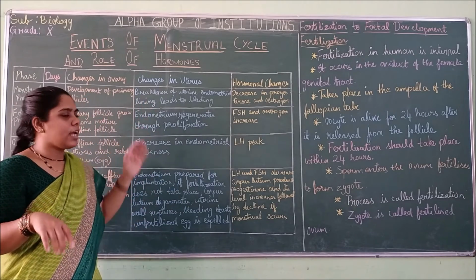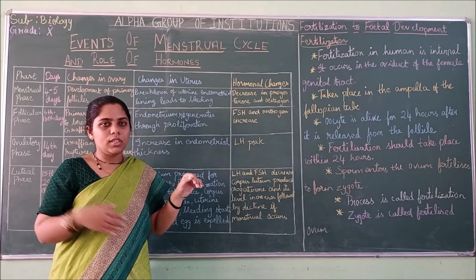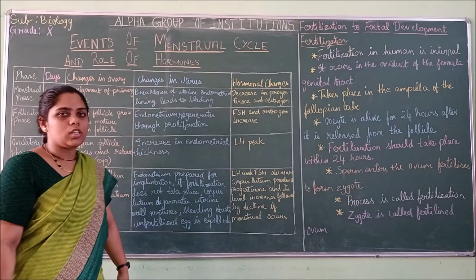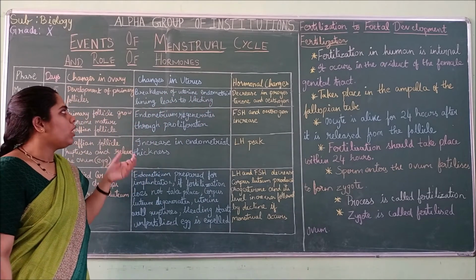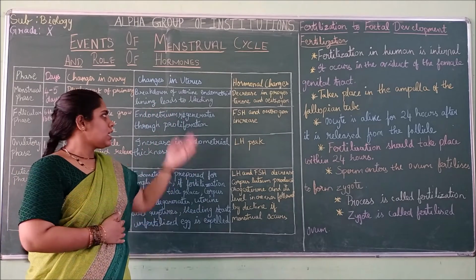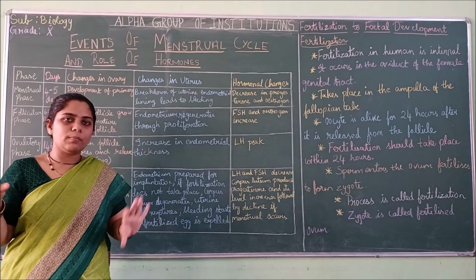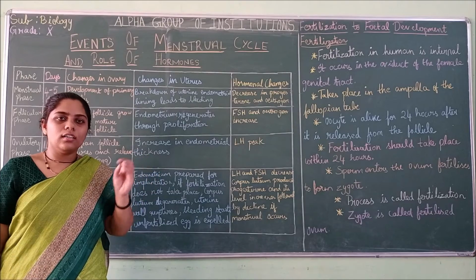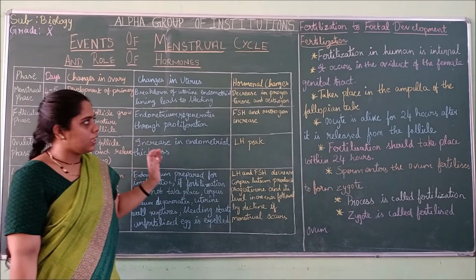So what happens? A lining is present in the female reproductive system. That is called the uterine endometrium. This uterine endometrium lining will break off, leading to bleeding and blood flow. When this endometrium lining breaks off, the blood comes. So that is what causes bleeding during the menstrual cycle.